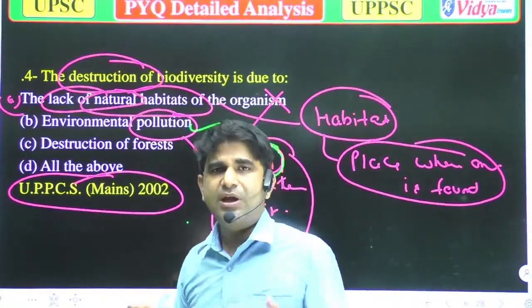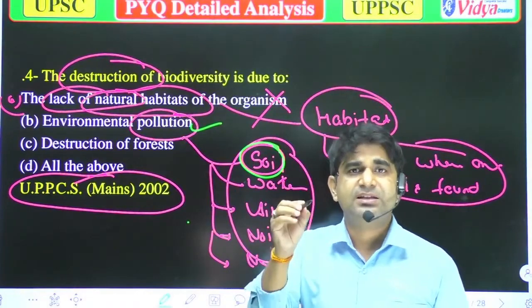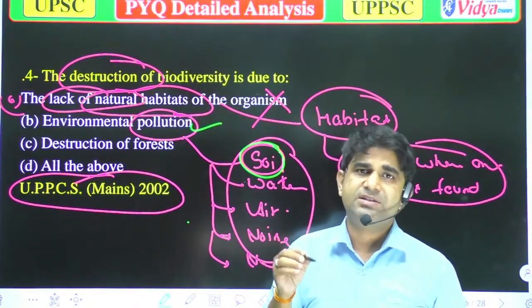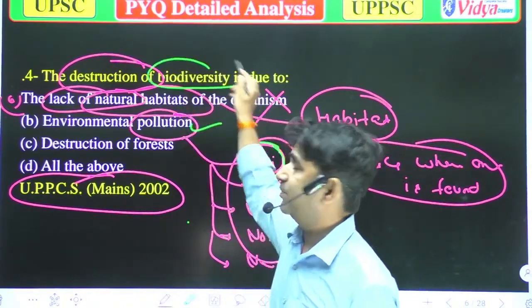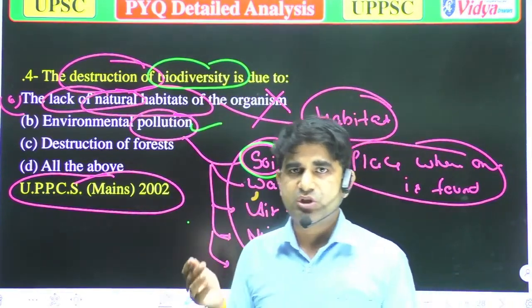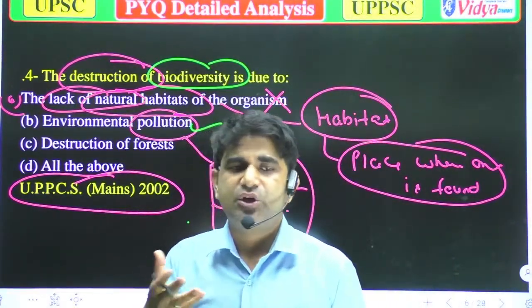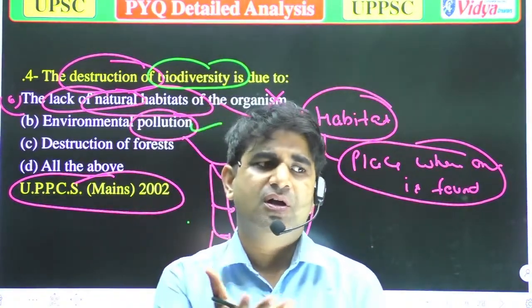So we can say easily that when there is environmental pollution, it can disrupt the habitat, or you can say all the biodiversity. Because when there is good soil, it will provide huge nutrition to all the plants.